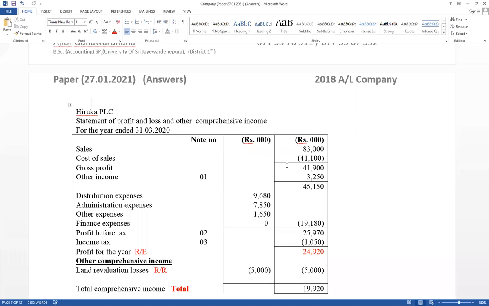Leverage means ability to settle long-term liability.